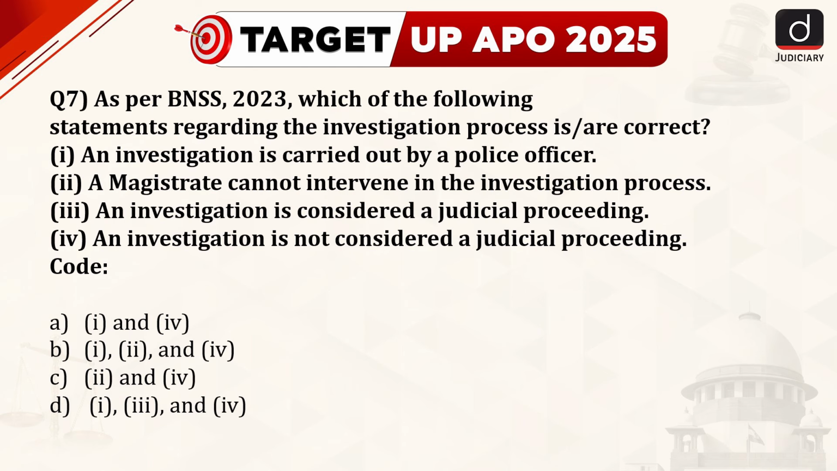Question number 7. As per BNSS 2023, which of the following statements regarding the investigation process is/are correct? First, an investigation is carried out by a police officer. Second, a magistrate cannot intervene in the investigation process. Third, an investigation is considered a judicial proceeding. And fourth, an investigation is not considered a judicial proceeding. Code of options: option A, first and fourth; option B, first, second and fourth; option C, second and fourth; and option D, first, third and fourth. The correct answer is option A.